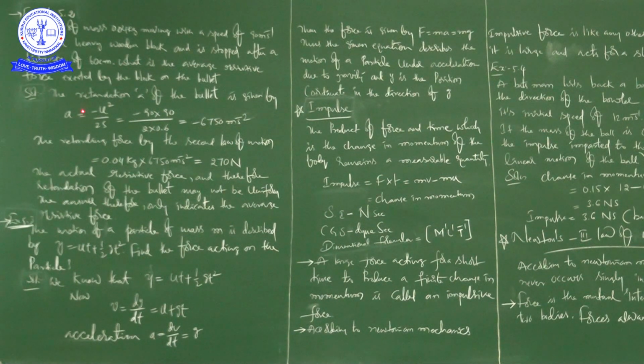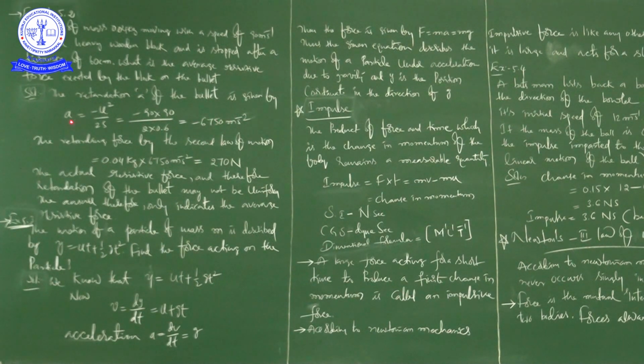Then a is equal to minus u square by 2s, that is equal to minus 90 into 90 divided by 2 into 0.6, that is equal to minus 6750 meter per second square.